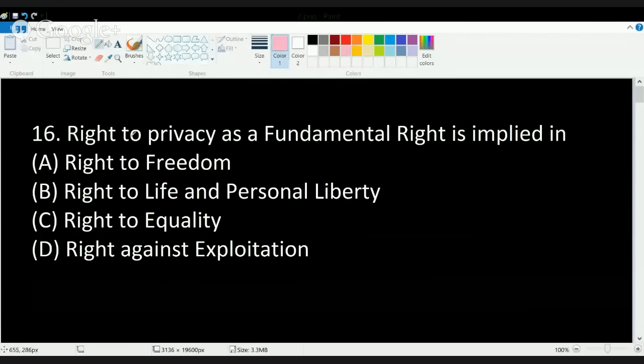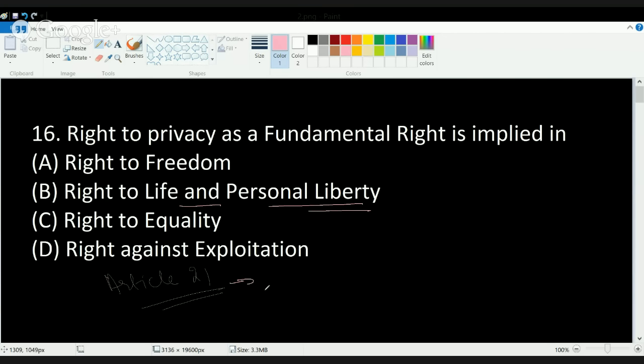The first question is, the right to privacy as a fundamental right is implied in. Now you have a set of choices that is given in this, okay? Right to privacy was included under Article 21 of the Constitution, and this Article 21 talks about life and personal liberty, okay?